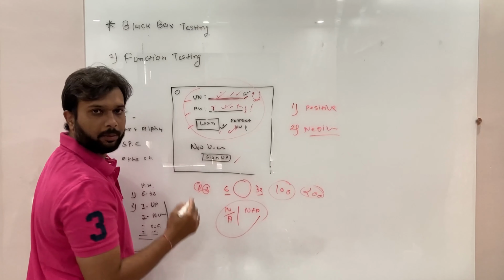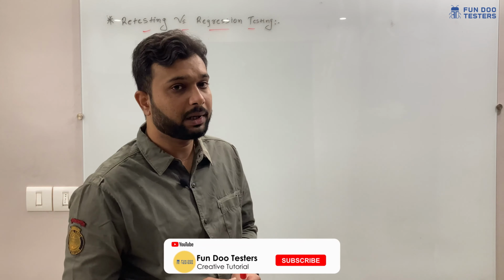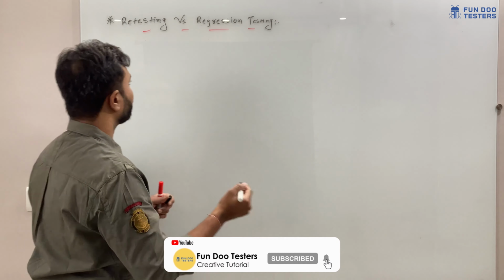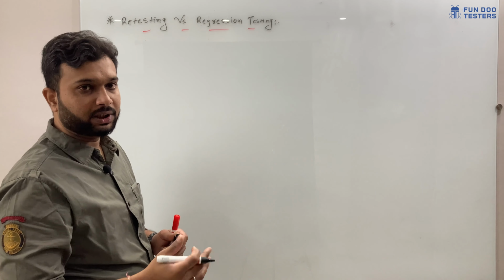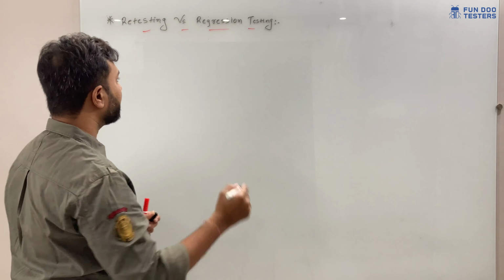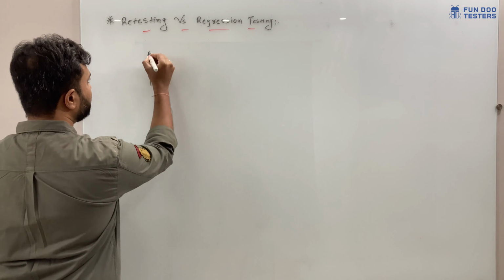Before learning retesting versus regression testing, first we should know what retesting is and what regression testing is. So let's understand via a real-time example. Let's say you are working on a build or application. Whenever you start working on any project, the first time you will get build 1. So this is the first iteration, and here you will get build 1.